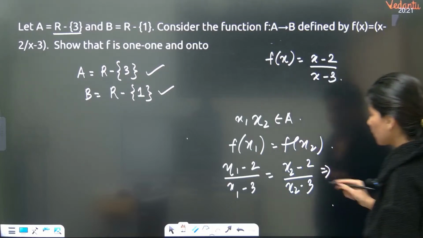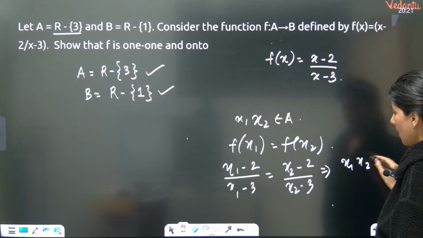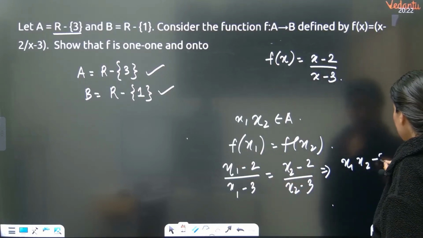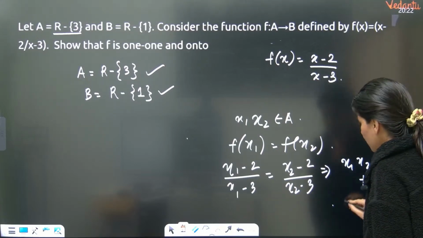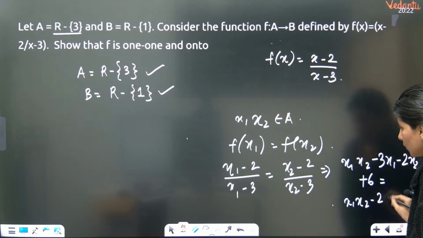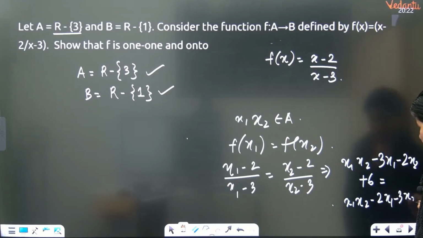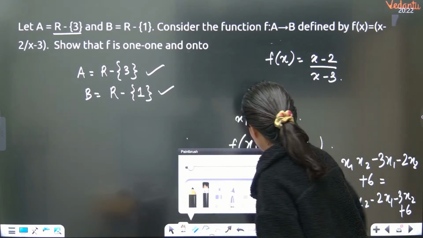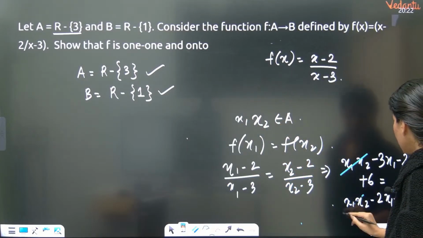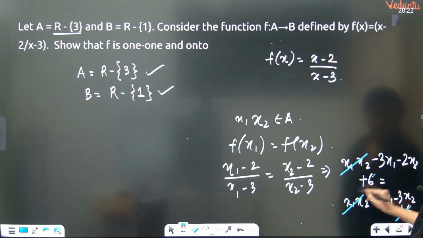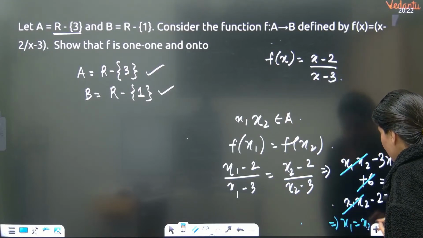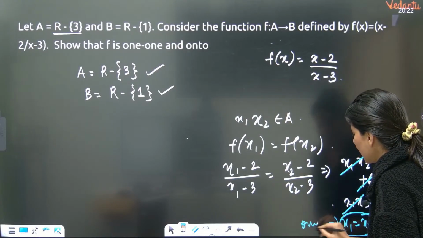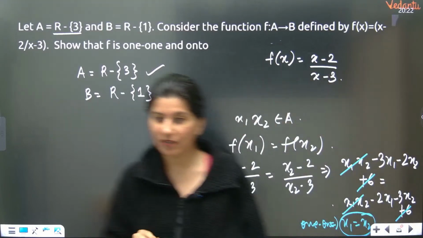This will give what? Cross multiply: x1 x2 minus 3x1 minus 2x2 plus 6 equals x1 x2 minus 2x1 minus 3x2 plus 6. x1 x2 gone, 6 and 6 is also gone. So you are going to be left with minus x1 equals minus x2. So this is actually giving you x1 is equal to x2. That is why the function is one-one, hence proved.